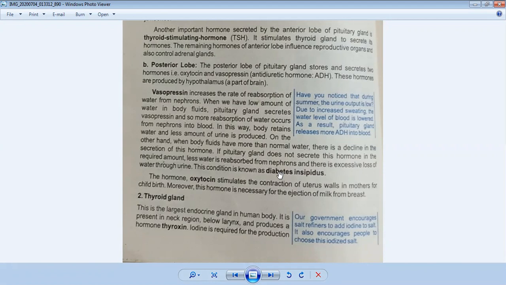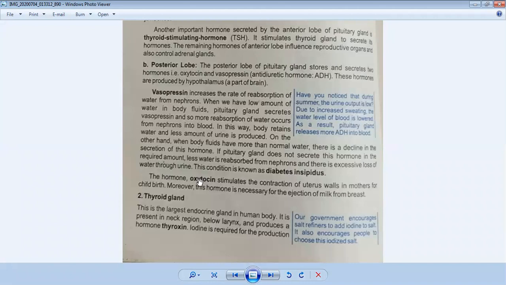Now we will discuss the second hormone, which is part of the posterior lobe. I have told you oxytocin and vasopressin. We have discussed vasopressin. Now, what is the role of oxytocin in the human body? The hormone oxytocin stimulates the contraction of uterus walls in mothers for childbirth. Moreover, this hormone is necessary for the ejection of milk from the breast. So its role is very important.